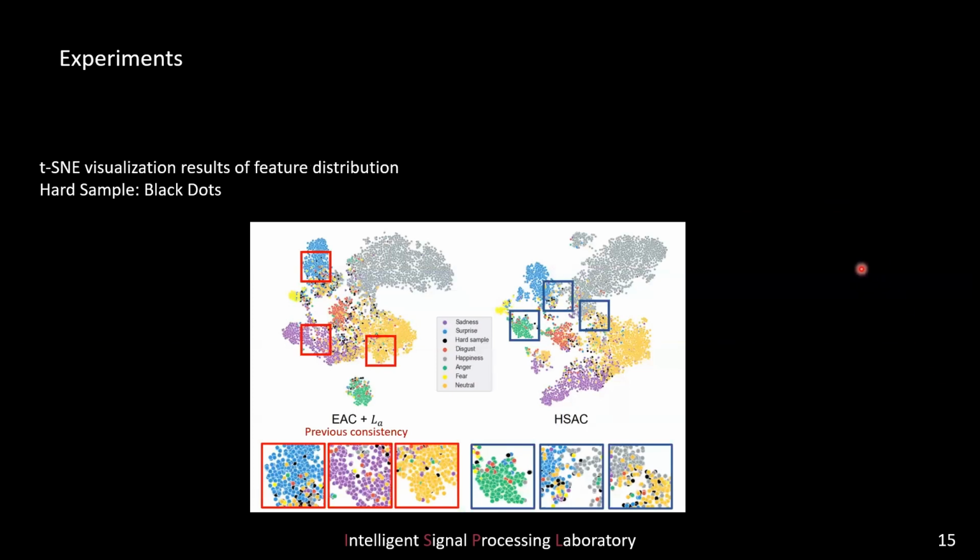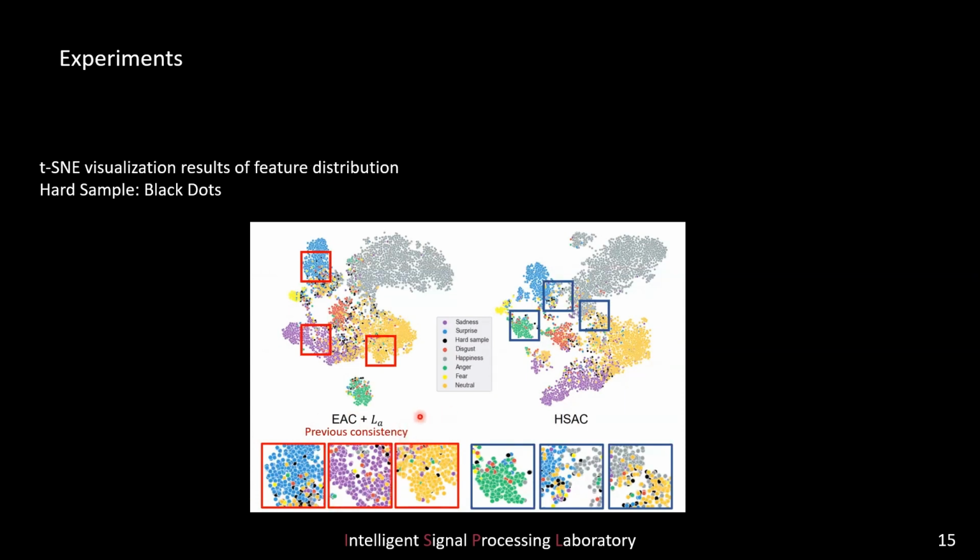And we visualize feature distributions for all downsampling factors using t-SNE. The left figure denotes the model with previous consistency learning, and the right figure is the model with our proposed method. Hard samples are denoted by black dots. In the left figure, we can see that hard samples are positioned amid the distribution of class samples.